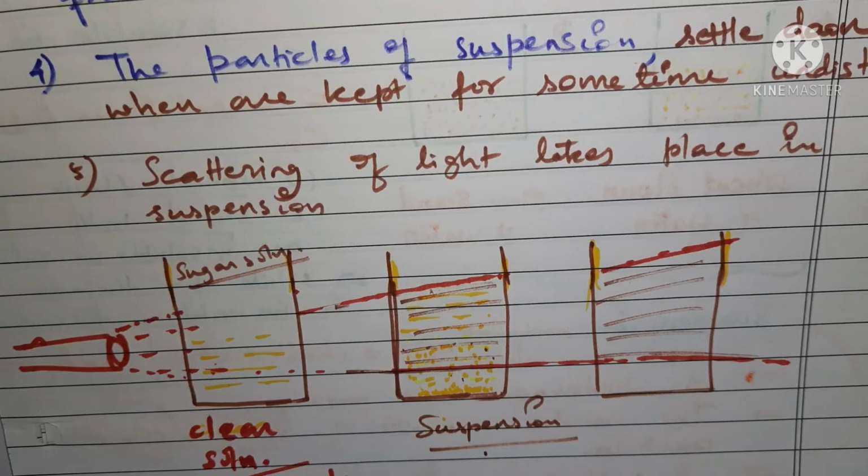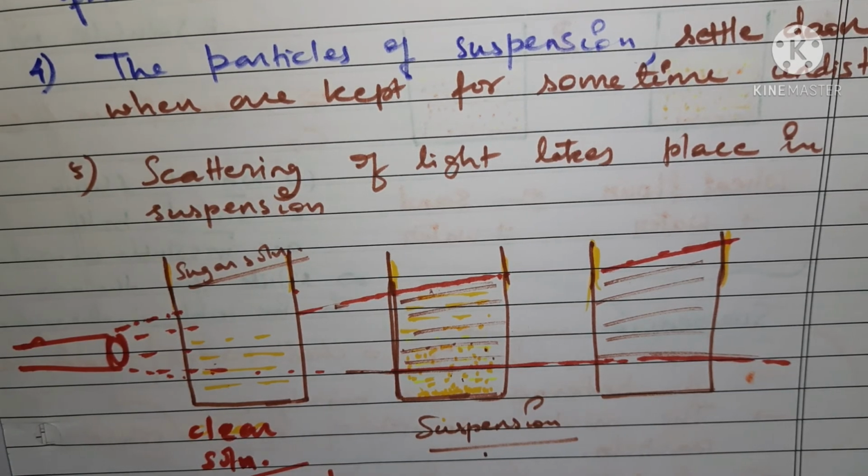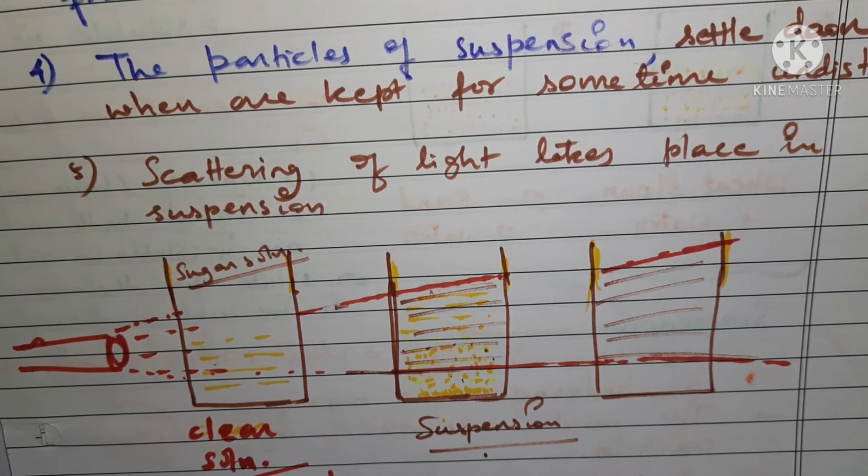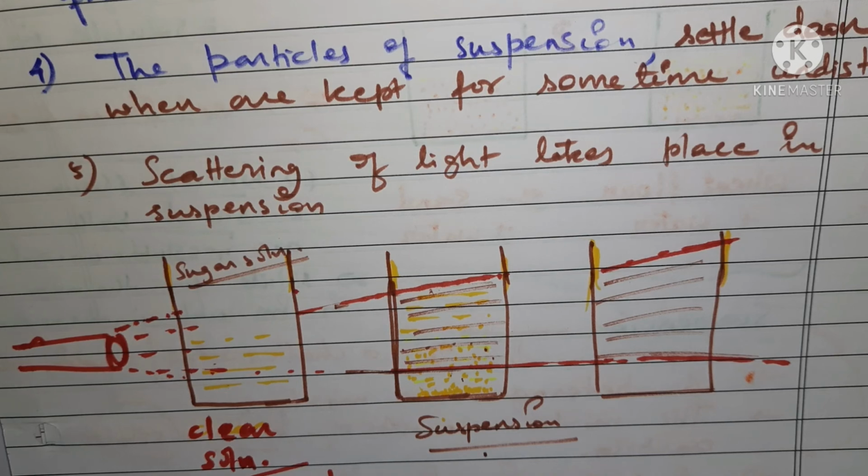Understood? So these are some properties of suspension, and then we'll discuss the next type of mixture in our next session. We'll come up with the colloids.